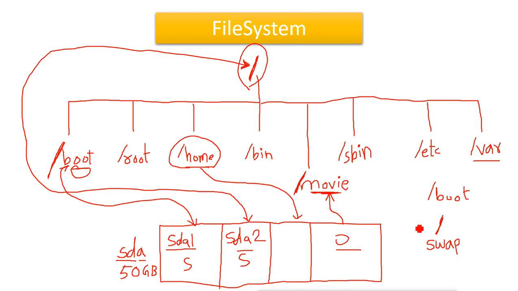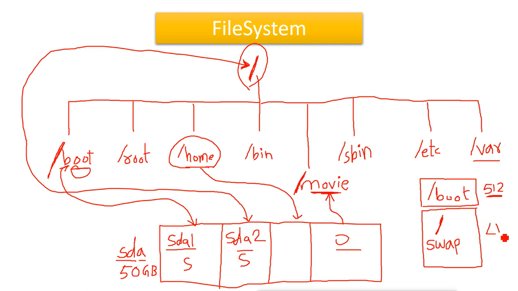Now one more thing you have to note: when you select automatic partitioning at the time of installation, it will create a standard partition for boot, and that will be almost 500 MB, so we can say 512 MB. That is the standard. After that, it will create a single standard partition using the whole remaining space, and then it uses LVM.